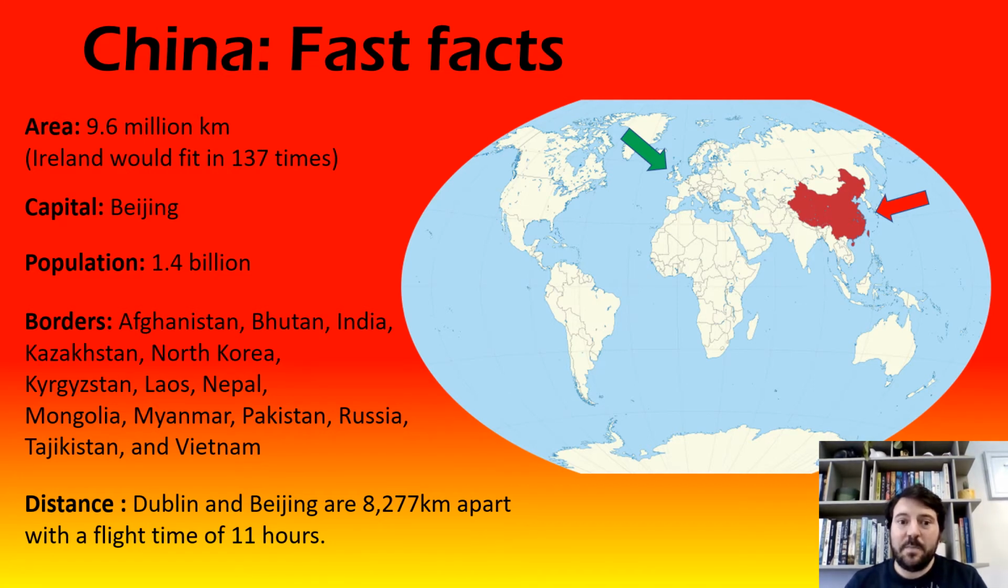Its capital city is Beijing, and because it's such a huge country, it shares land borders with a huge number of countries in Asia. So it borders Afghanistan, Bhutan, India, Kazakhstan, North Korea, Kyrgyzstan, Laos, Nepal, Mongolia, Myanmar, Pakistan, Russia, Tajikistan and Vietnam. So it has lots and lots of neighbours. And just to give you an idea of how far away it is, to get from Dublin to Beijing, it would take you 11 hours on a direct flight, and that would be 8,277 kilometers. So it is quite far away.